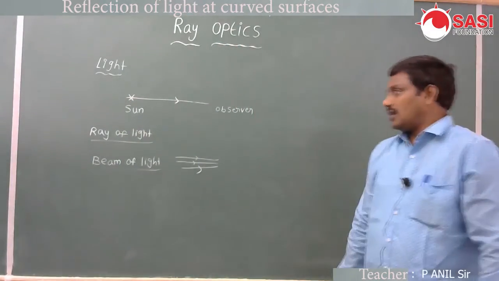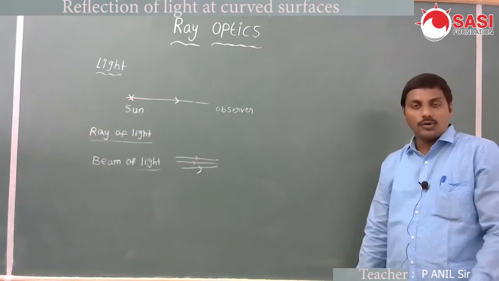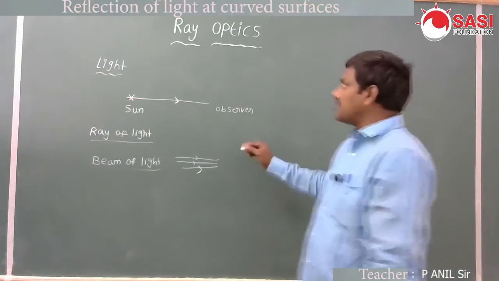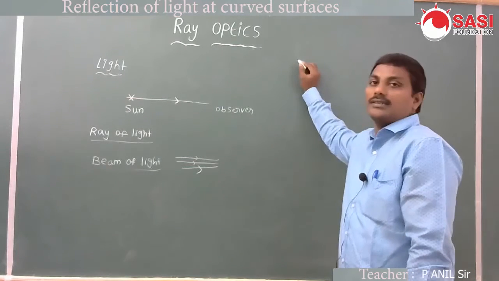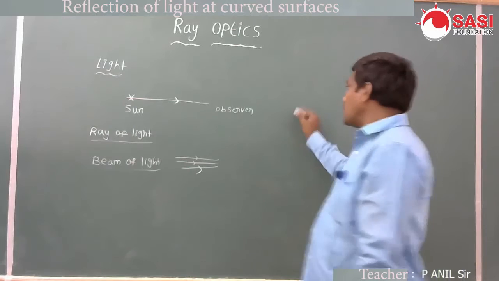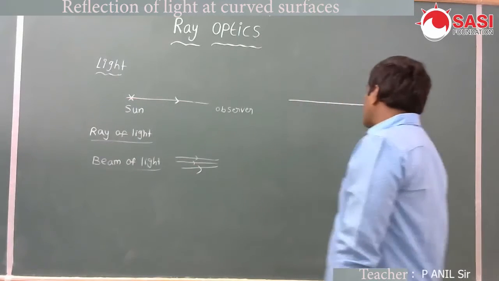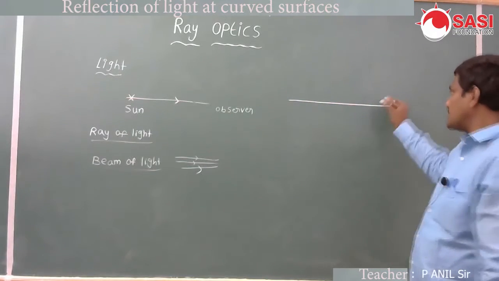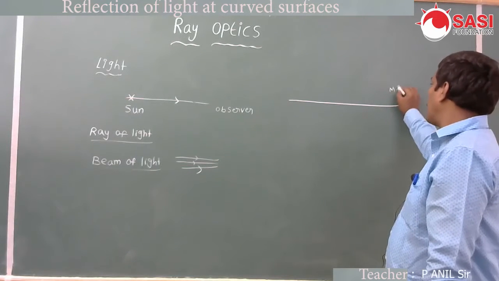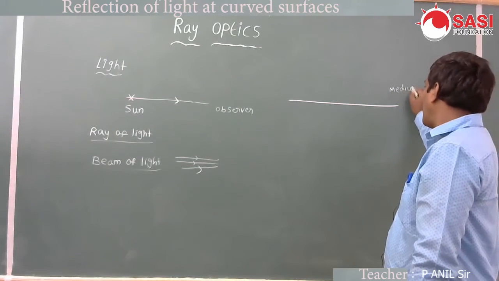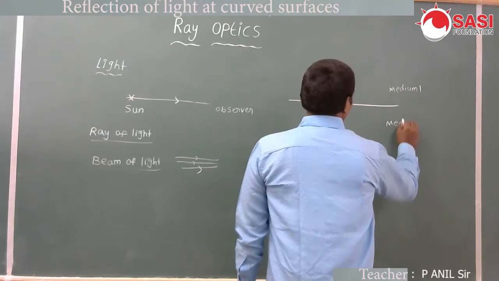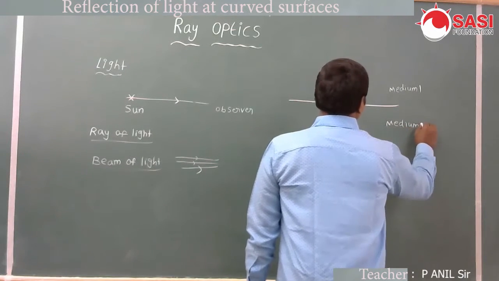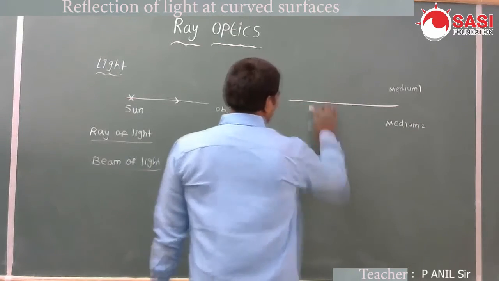Next, in this chapter we will discuss first of all reflection. Suppose this is the surface, this is medium 1, and this is medium 2. Maybe it is glass or whatever it may be.